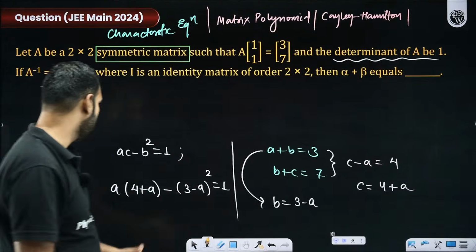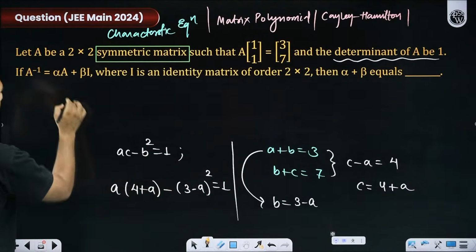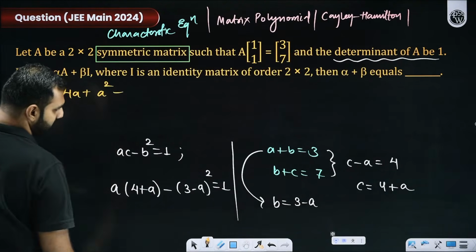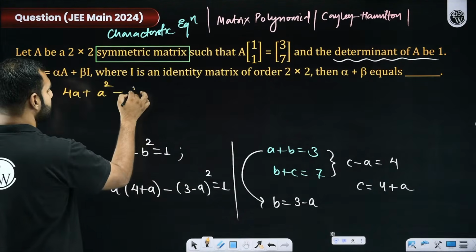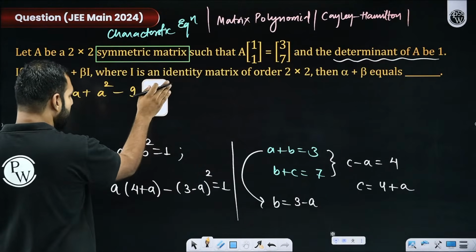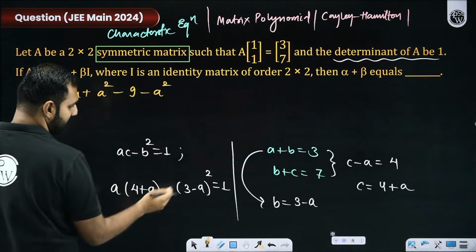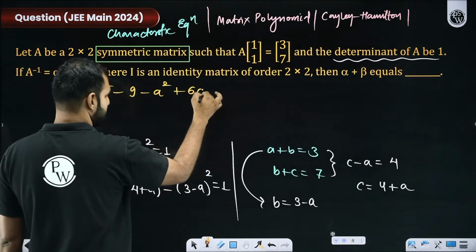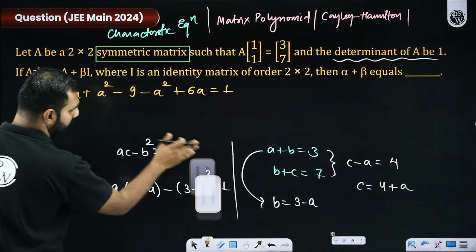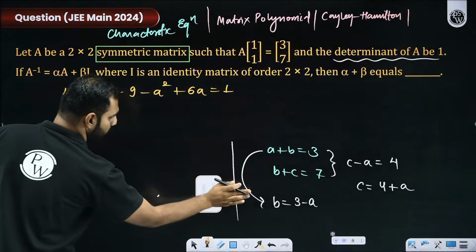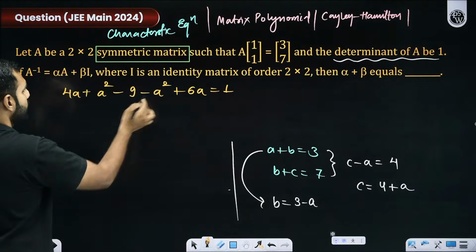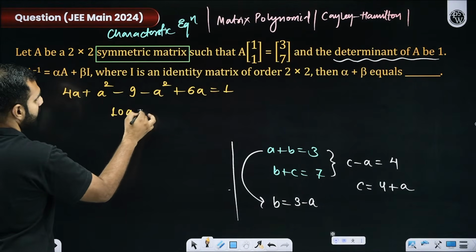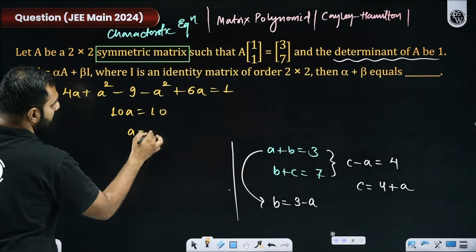With this, if I now try and work out 4A plus A into A, that's A square, minus (3 minus A) whole square. So 3 square is 9, A square is A square, but of course a minus sign will be introduced. Then this will be minus 6A, so it will make it plus 6A is equal to 1. Yes or no, everyone? With this, what do I get? I think A square are cancelled. 4A plus 6A are 10A. 9 plus 1 is 10. So I conclude A as 1.